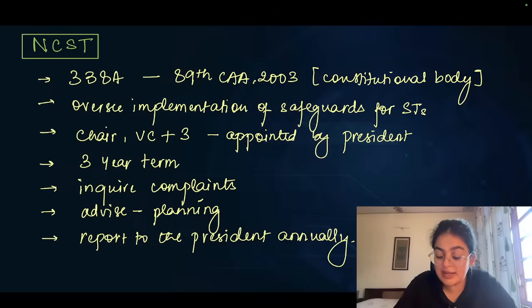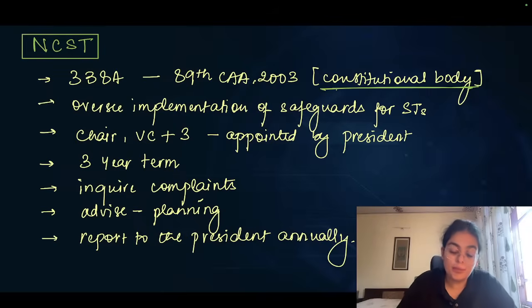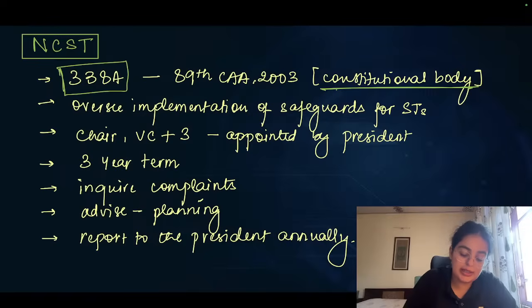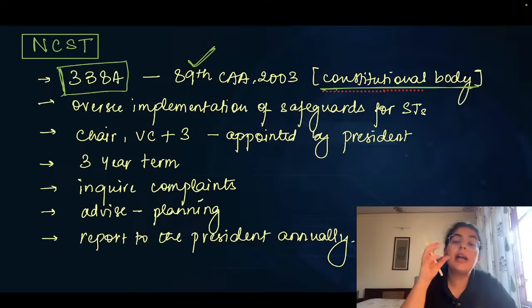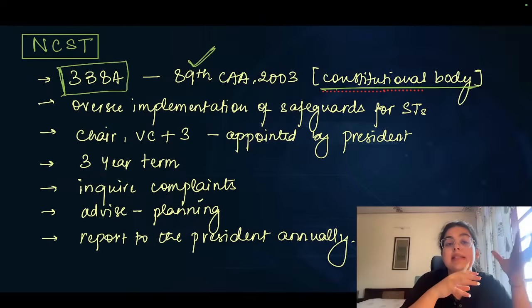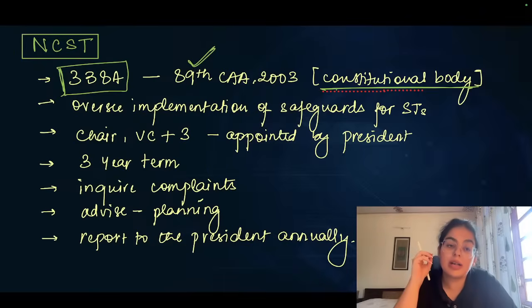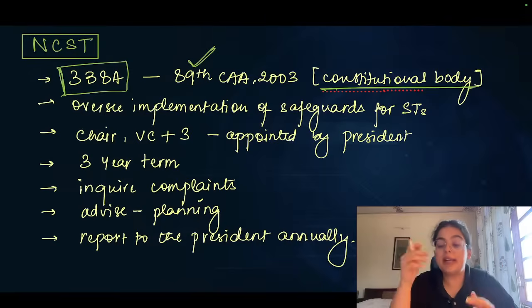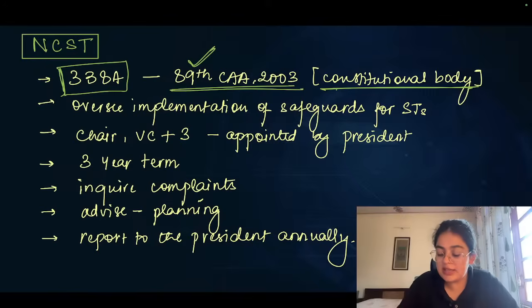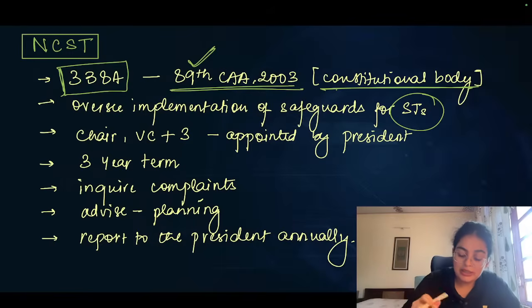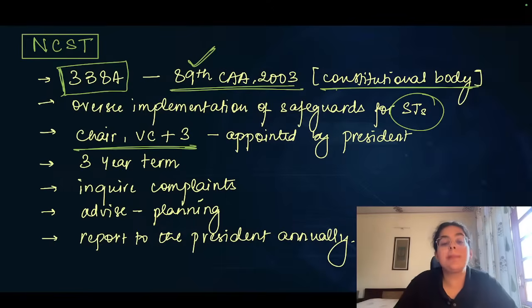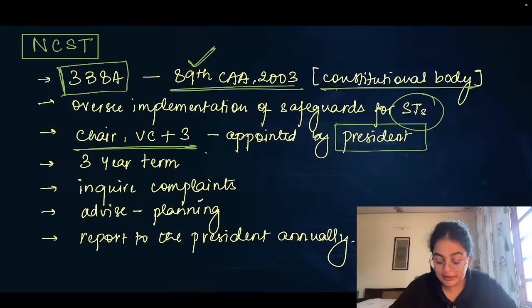Please note, it is a constitutional body. It is a body made under Article 338A of the Constitution by the 89th Constitutional Amendment Act. It had basically separated from NCSC, that is National Commission for Scheduled Caste, and therefore these two bodies were made into different bodies by the 89th Constitutional Amendment Act. The idea is to oversee that all safeguards under law or constitution are being followed for the STs. It comprises of chairperson, a vice chairperson and 3 members. These are appointed by the president for a 3-year term period.